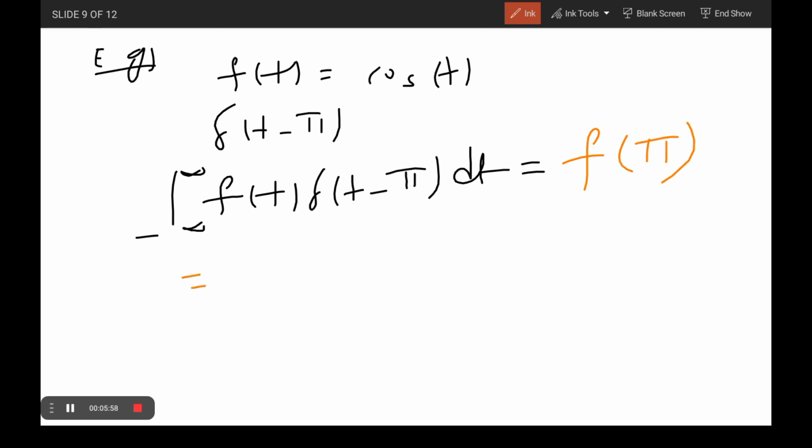Here f is a cos function, so the value of t is equal to pi. Therefore cos pi is equal to minus 1. So the answer is minus 1. That is also very clear, right?